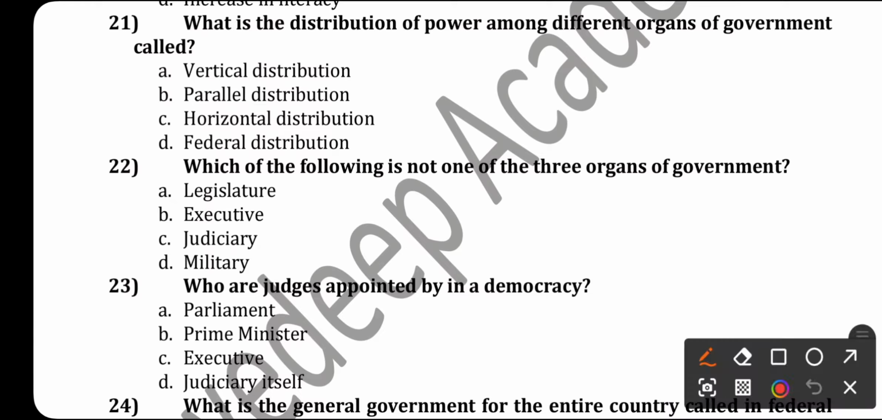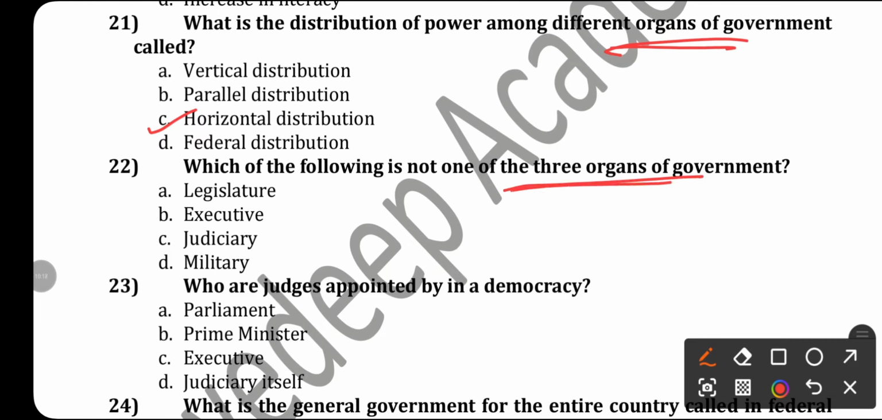Next question, question number 21. What is the distribution of power among different organs of government called? You know, different organs means legislature, executive and judiciary. And the power sharing arrangement among legislature, executive and judiciary is known as horizontal distribution of power. And why is it known as horizontal distribution of power? Because all these institutions are placed at the same level to exercise different powers. I hope you can remember.